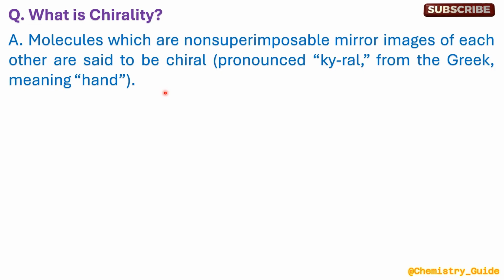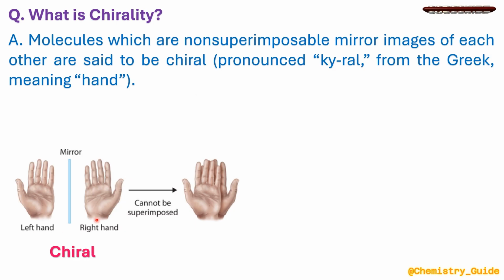What is chirality and achirality in an organic compound? Consider your left and right hand, which are mirror images of each other. If you try to superimpose the left hand over the right hand, it cannot give the superimposable effect. So when the mirror images are non-superimposable on each other, they are said to be chiral.